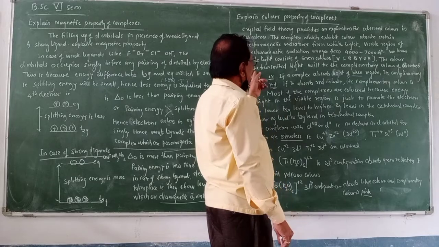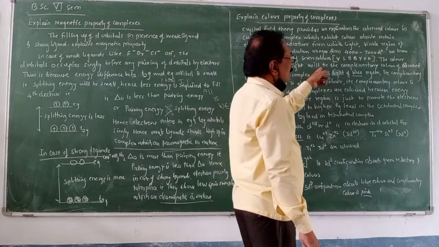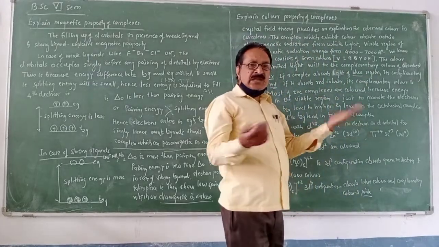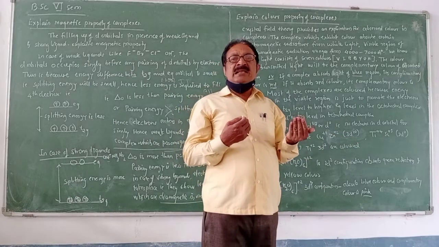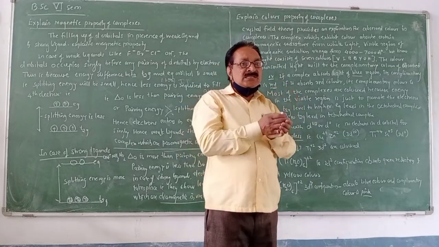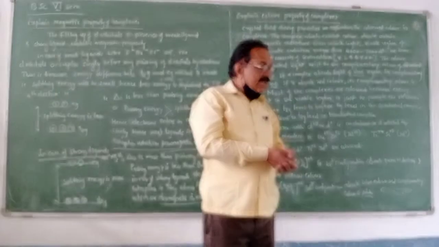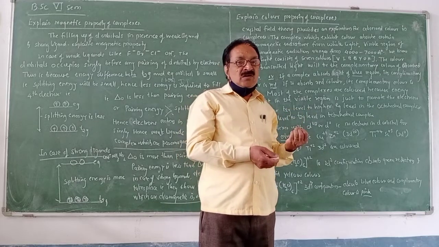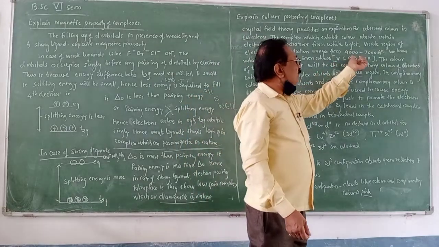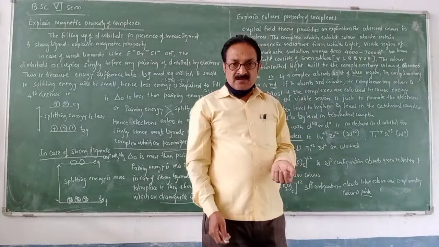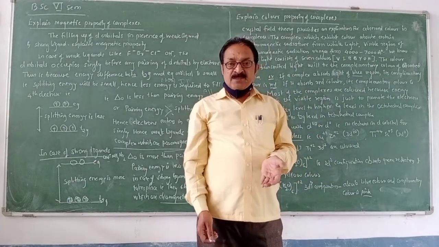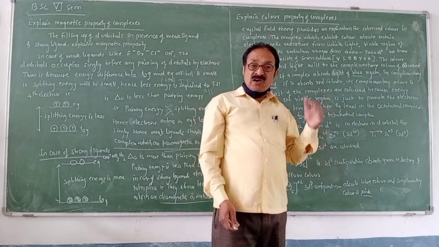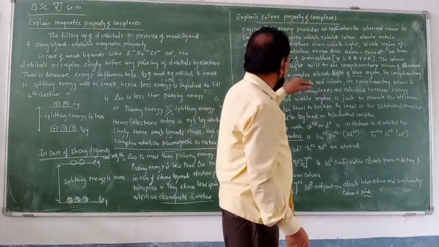The color of the transmitted light will be the complementary color of the absorbed color. There are 2 types of colors: one is the complementary color and another is the absorbed color. Means a complex metal ion which contains d electrons absorbs one color or one wavelength from the 4000 to 7000 angstrom range, and transmits another color, means the transmitted or complementary color. And for the observer, the complementary color is observed.